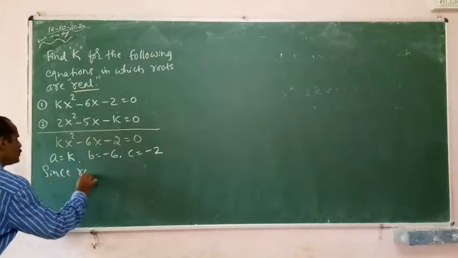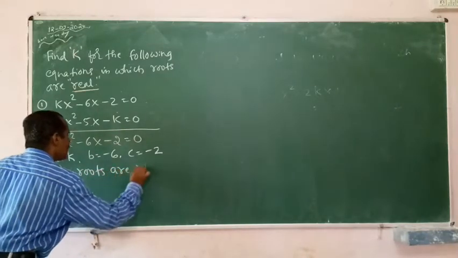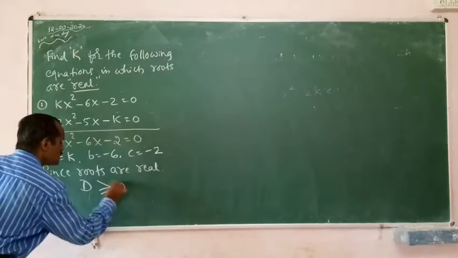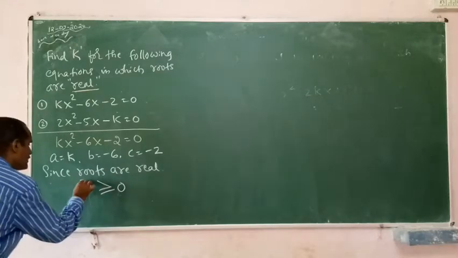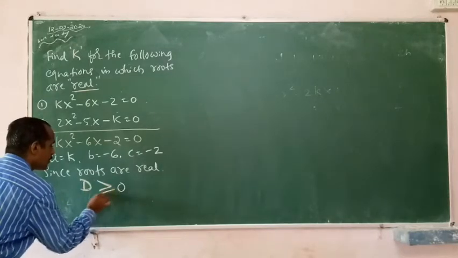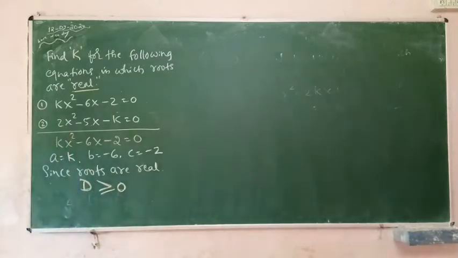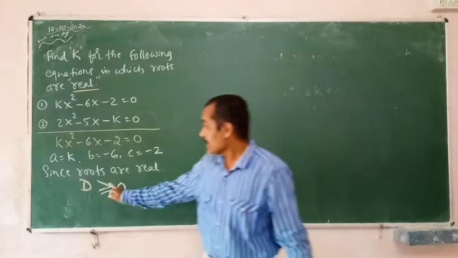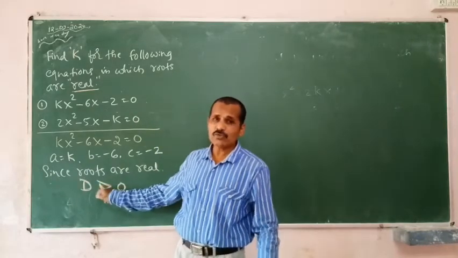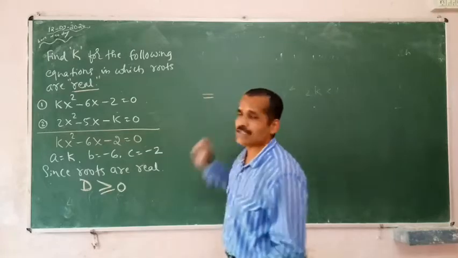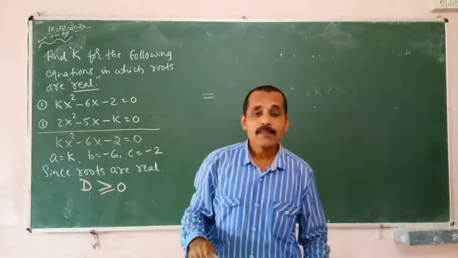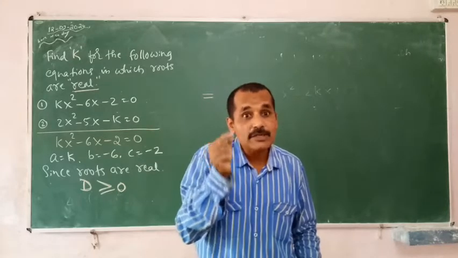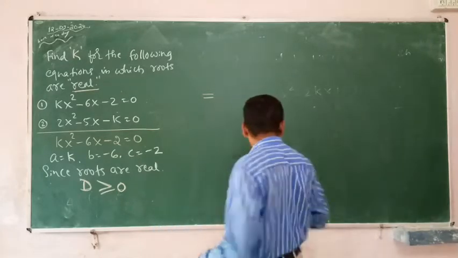Since roots are real, d is greater than or equals to 0. This is very, very important. D is greater than or equals to 0. Students make mistakes here sometimes, because this is an inequality. Usually you are practicing with equality, everywhere equal. But whenever it is an inequality, there are some modifications. Some things have to be taken care of. I will tell you how to solve the problem.